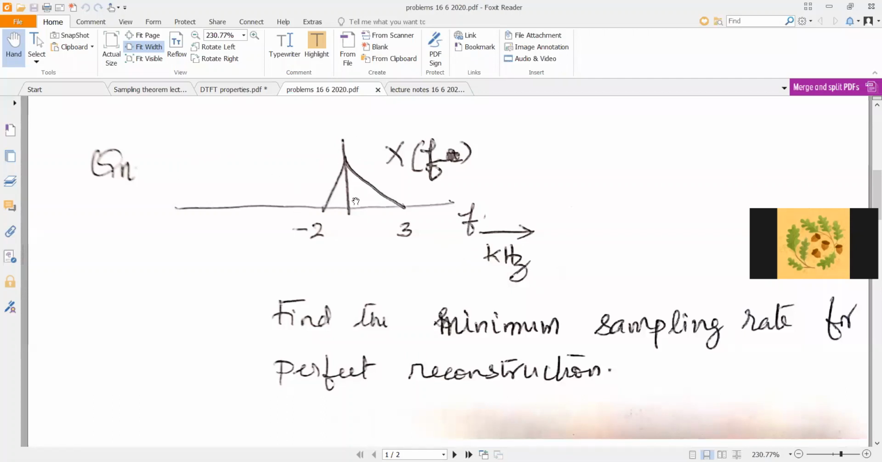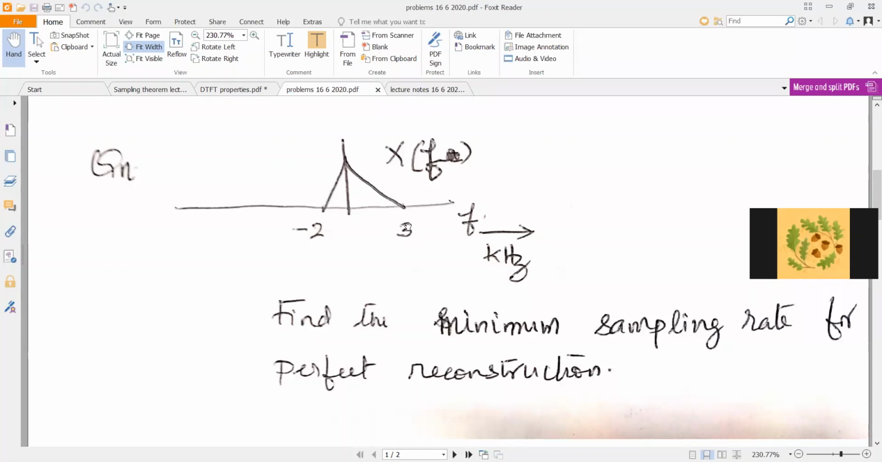You are given, so we'll just discuss these two questions and wind up. It will maybe take barely 5 minutes for that. Now you have a spectrum like this. What do you note about this spectrum is that it is not symmetric. On the left hand side, it is only -2, and on the right hand side it is 3.